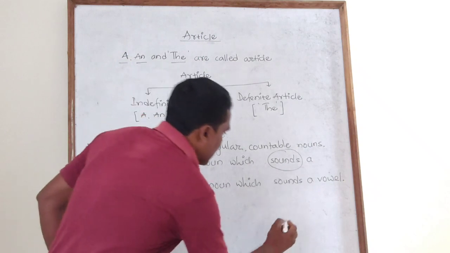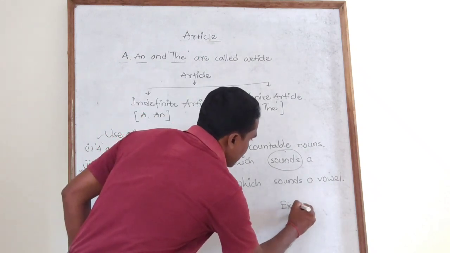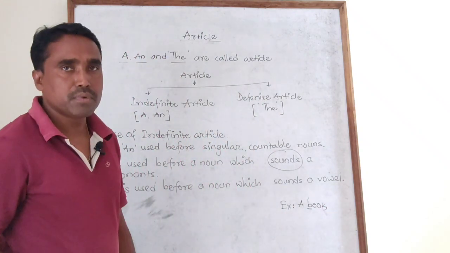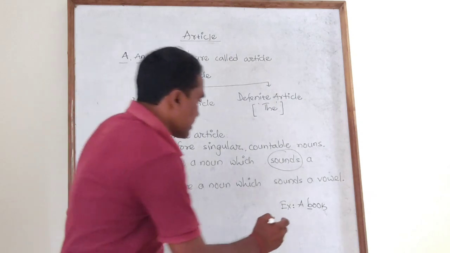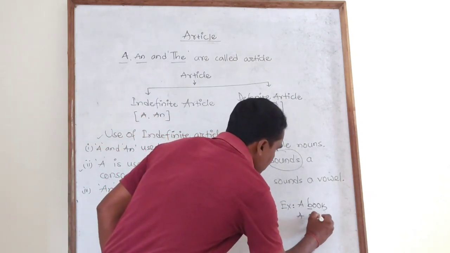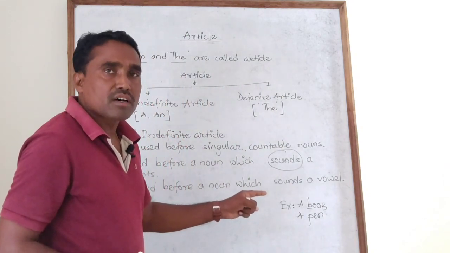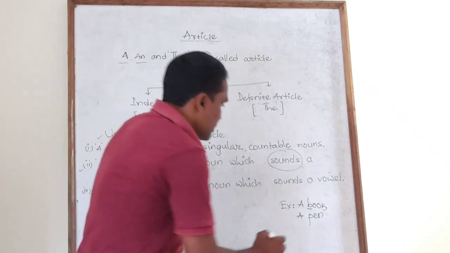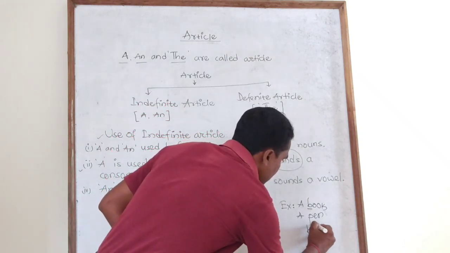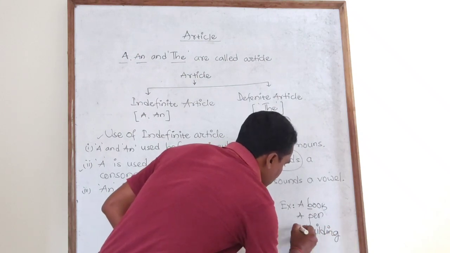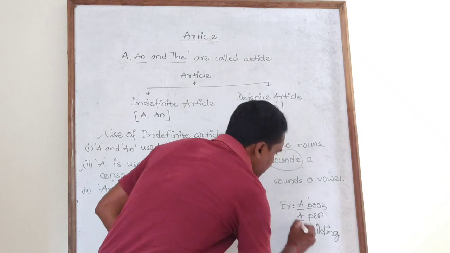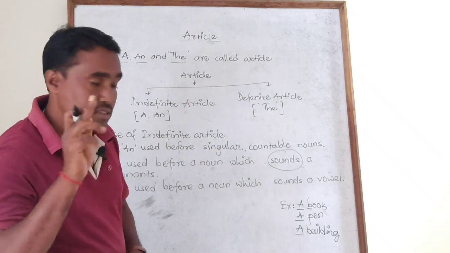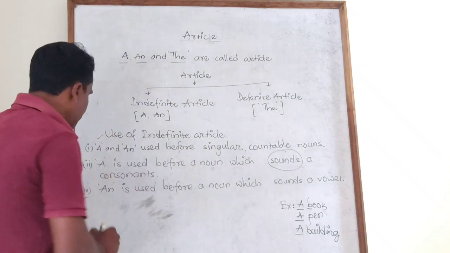For example, if I give the example here, a book. Look here, what is the pronunciation? Book. B. Is it? I can take a pen. Look here. These all are consonant sounds. It sounds consonant, right? If I take building, I need to use a building. Look at all these, because all start with a consonant sound. Remember the sound.